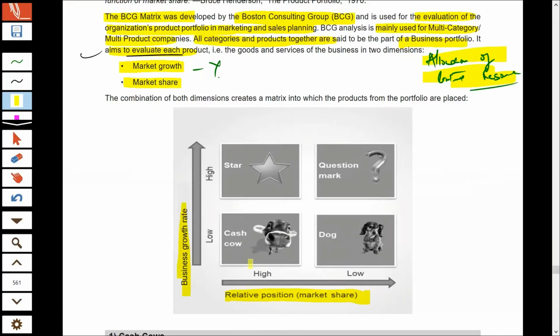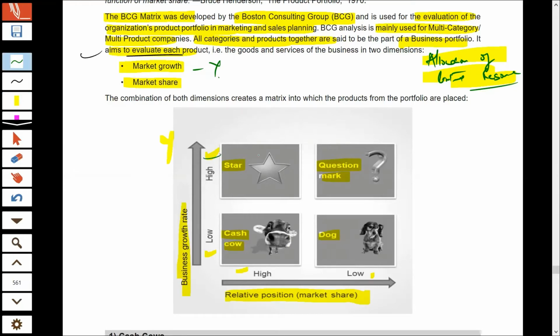And you can also see that on the y-axis the business growth rate could be high or it could be low. Similarly, your relative market share could be high or low. And on the basis of these 2 dimensions, we have 4 categories. So the first category here is star, the second is question mark, the third is cash cow, and the fourth is dog. Now, what are stars?